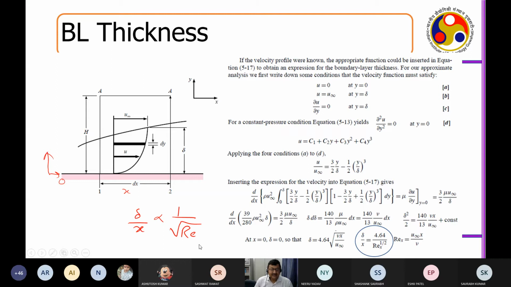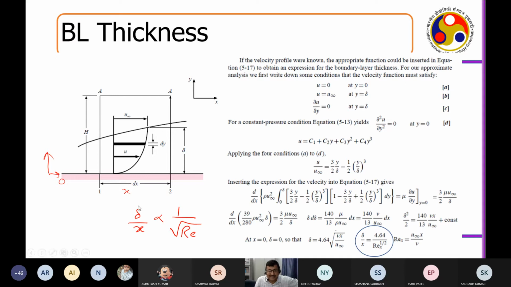boundary layer. It is not only the transition from laminar to turbulent that can be indicated by the Reynolds number. Even the thickness of the boundary layer can be indicated by it; if you know the Reynolds number, you can estimate the thickness of the boundary layer. Why is it so important? Because this is the thickness where I am incurring the frictional losses. If I get delta, I get everything. If I have delta, I have velocity. If I have velocity, I have the stresses. If I have the stresses, I am able to calculate the forces, and then the viscous forces and the losses associated with the whole process.